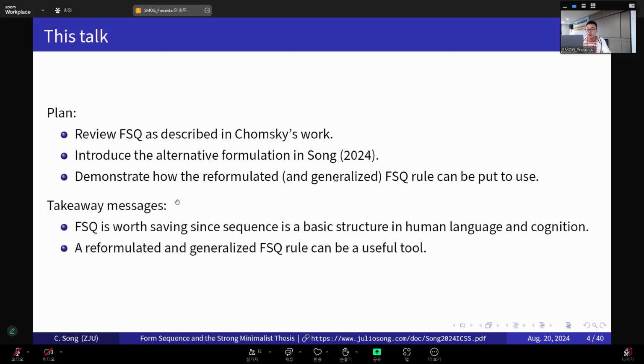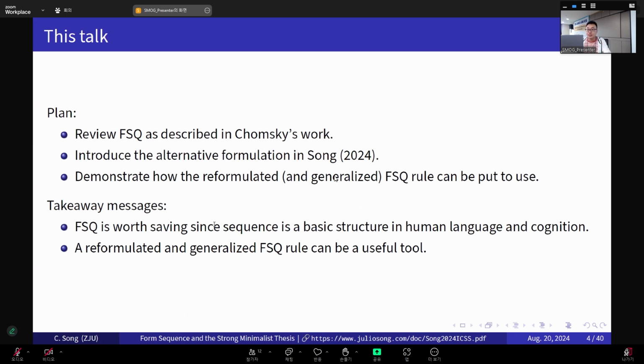The first message is that the form sequence rule is worth saving, despite what Chomsky says in the Miracle Creed paper, because the sequence is such a basic type of structure in human language and cognition. We must somehow deal with this kind of structure. We can't just keep postponing it or leaving it aside.